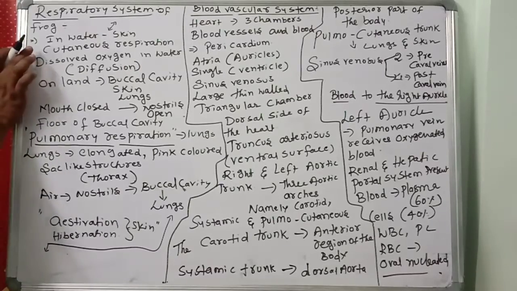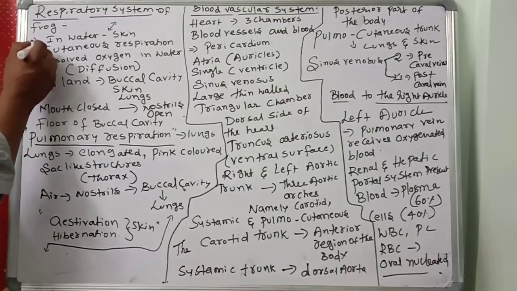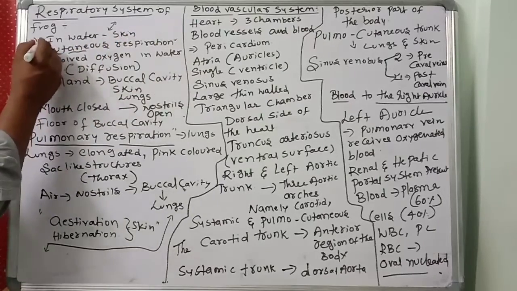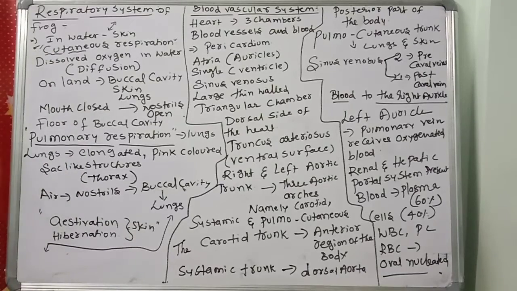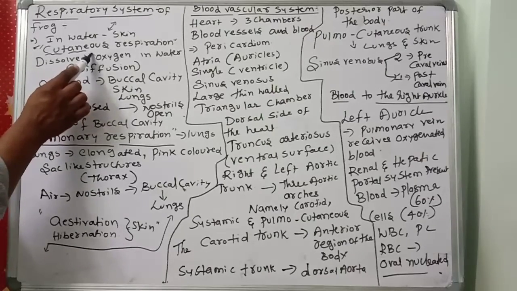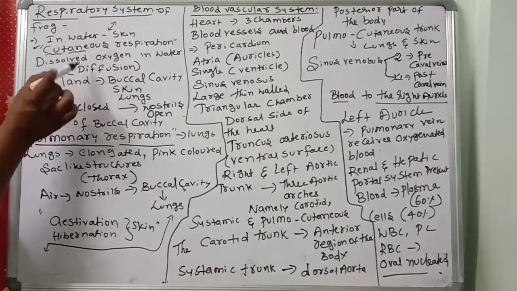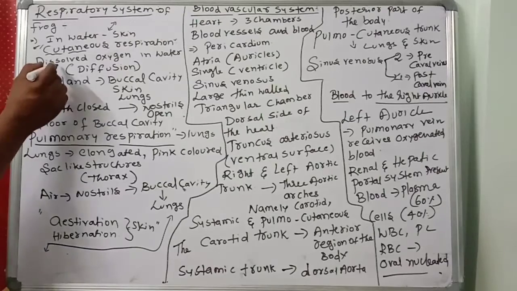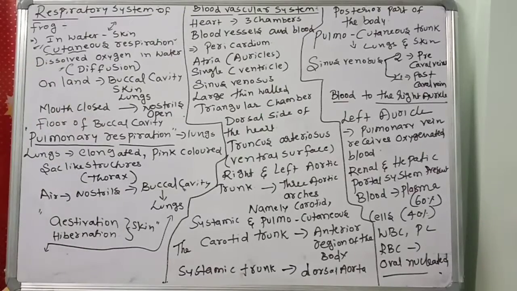The respiration which occurs through the skin is called cutaneous respiration, with dissolved oxygen in water. Oxygen will be there in the water in a dissolved state, and that will be diffused inside the body. So, diffusion. What is the meaning of diffusion? The movement of molecules from high concentration to low concentration is called diffusion.